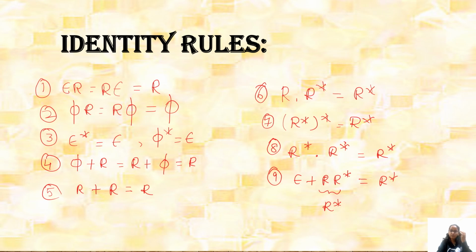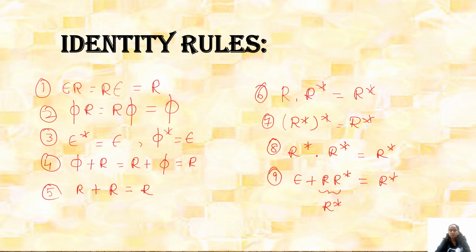There is a certain set of identity rules. The first is epsilon·r or r·epsilon is r, and phi·r or r·phi is phi. Second, epsilon star is epsilon, and phi star is epsilon. The fourth identity is phi + r or r + phi is r itself. Then r + r is r, and the sixth identity is r·r star gives r star as output.